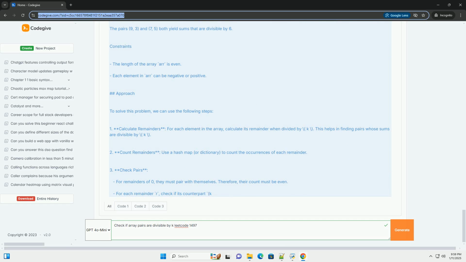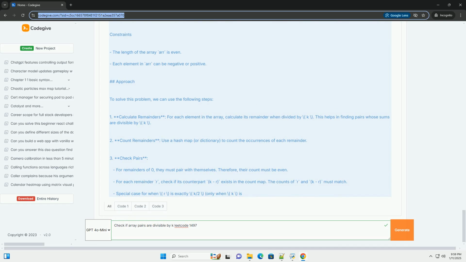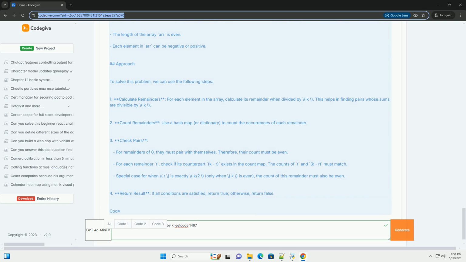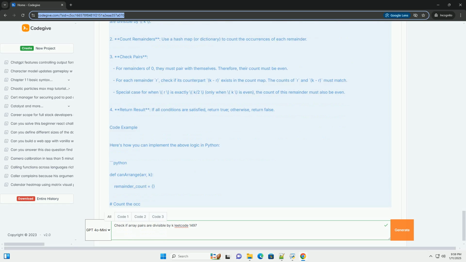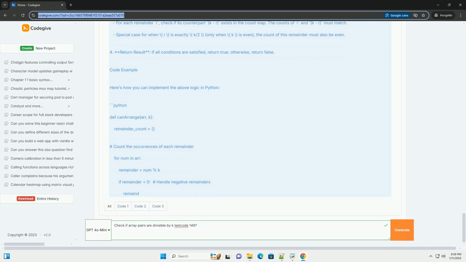Approach: to solve this problem, we can use a frequency count of the remainders when the elements of the array are divided by k. The key points to consider are: 1. Remainders and pairs. For each element x in arr, the remainder of x when divided by k is r equals x % k.